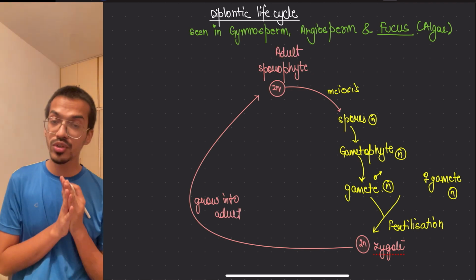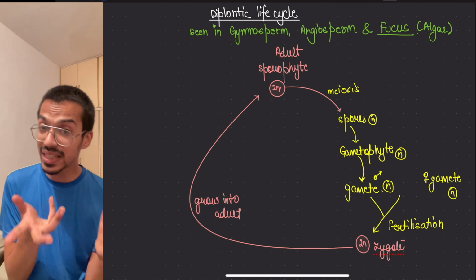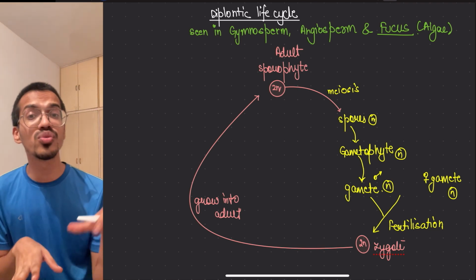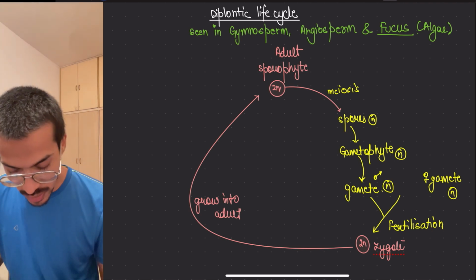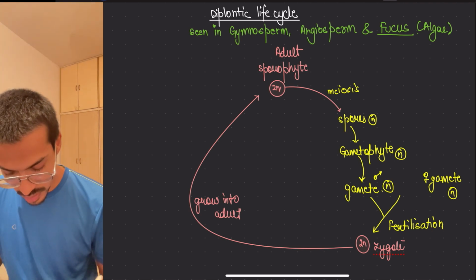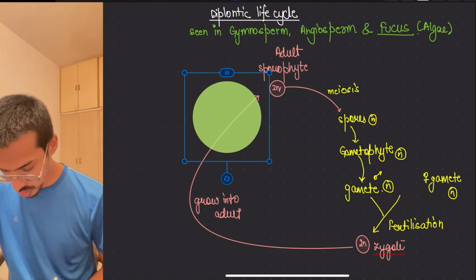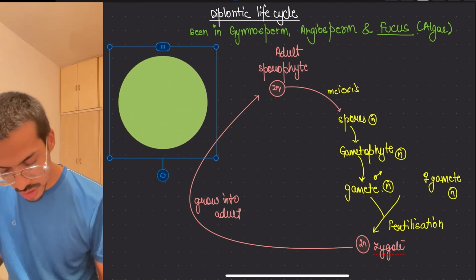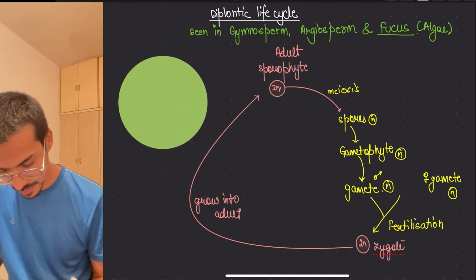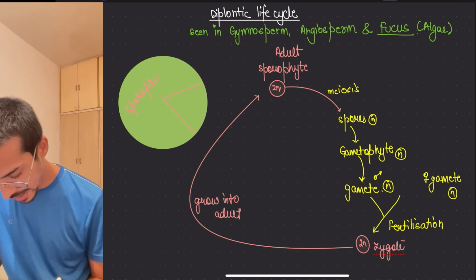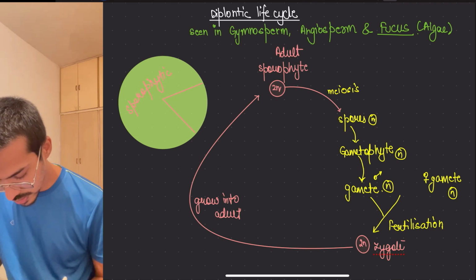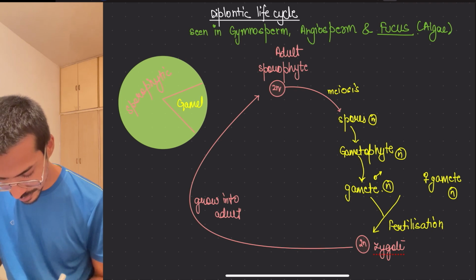Now over here, what you see that most part is pink in color, means what? It is representing the sporophyte, whereas the gametophyte is a very small part of it. Okay, so if we have to make a circle of it, how will it look? It will look something like this. So most part is what? It is sporophyte or the sporophytic, and very less part would be what? Gametophytic.